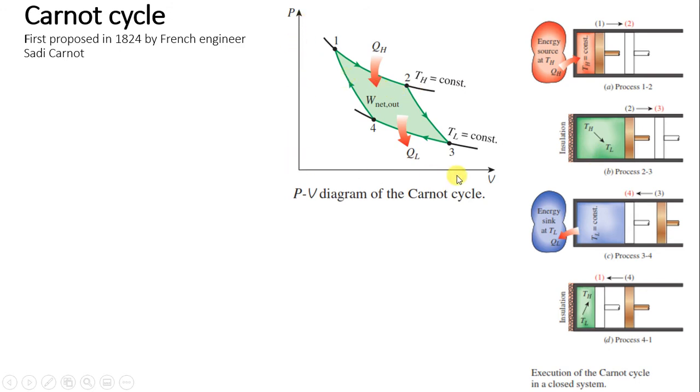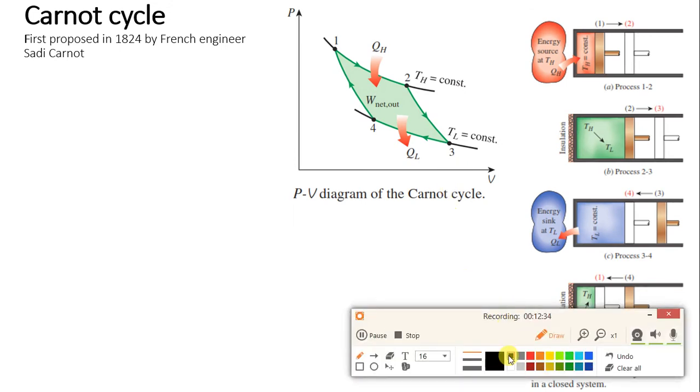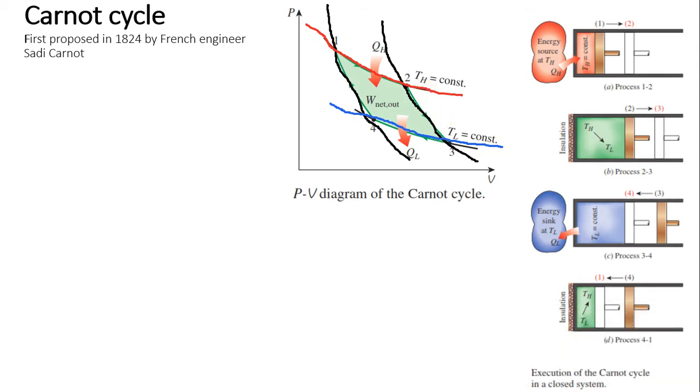Before starting, let me draw some lines over here so that you will be able to understand the processes properly. Suppose these two black color lines are constant entropy lines, and suppose these other lines are constant temperature lines. These two lines are constant temperature lines. Now I'll make you understand why I have used different colors.